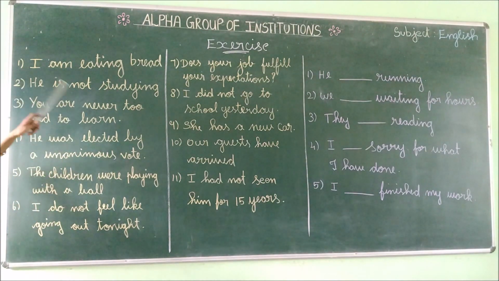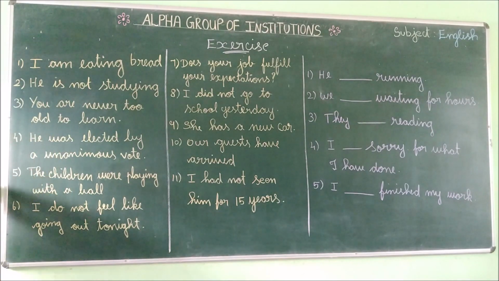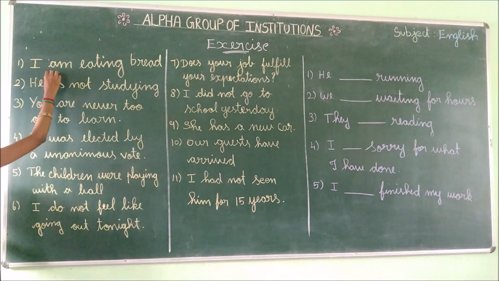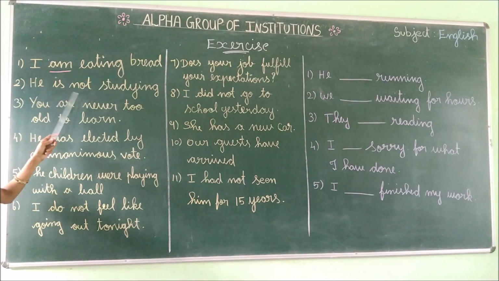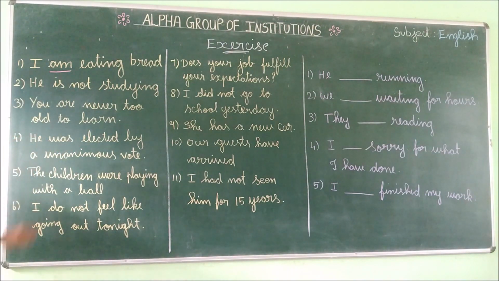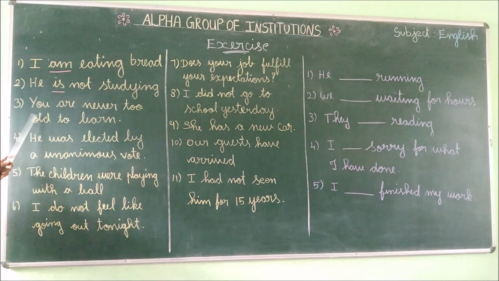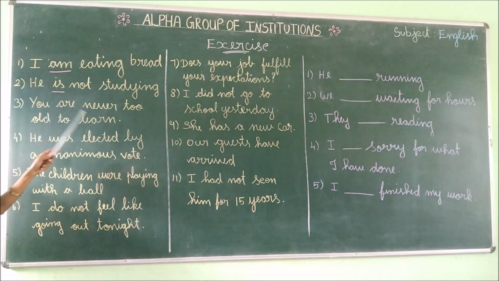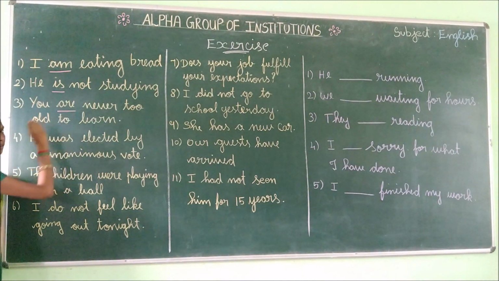First, read the sentence. I am eating bread. Here which one is the verb? Yes, am. And then read the second one. He is not studying. Here, this is the verb. And then read the third one. You are never too old to learn. Here, which one is the verb? Yes, very good. Are is the verb.